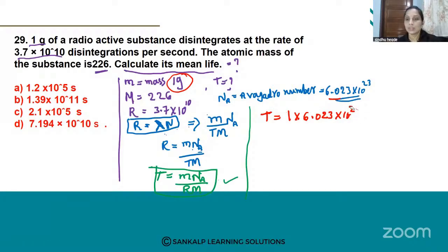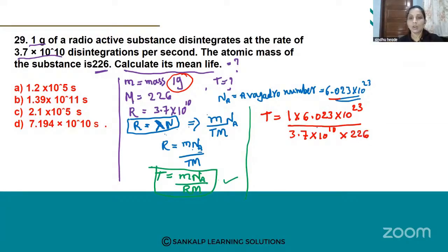This is not given. You should remember this and substitute. Divided by, what is R value? It is given in your question, that is 3.7 into 10 raised to 10, into what is M? M is nothing but atomic mass. Atomic mass of a substance is 226.